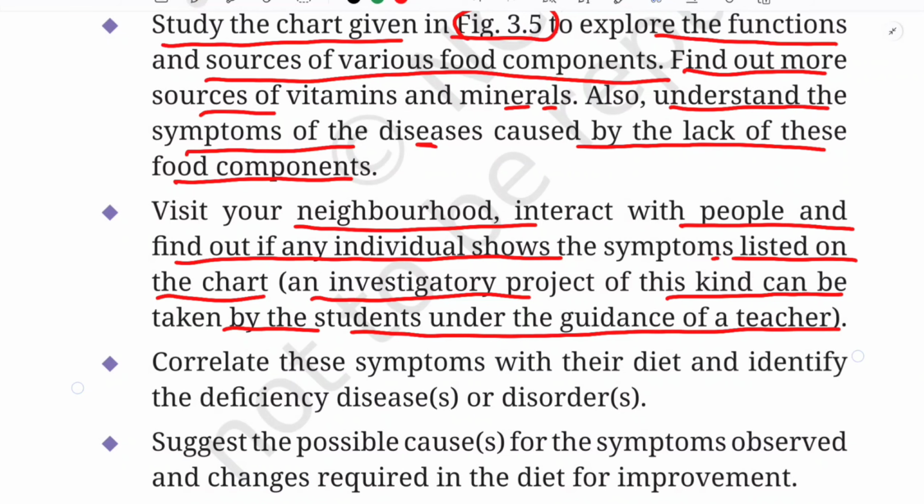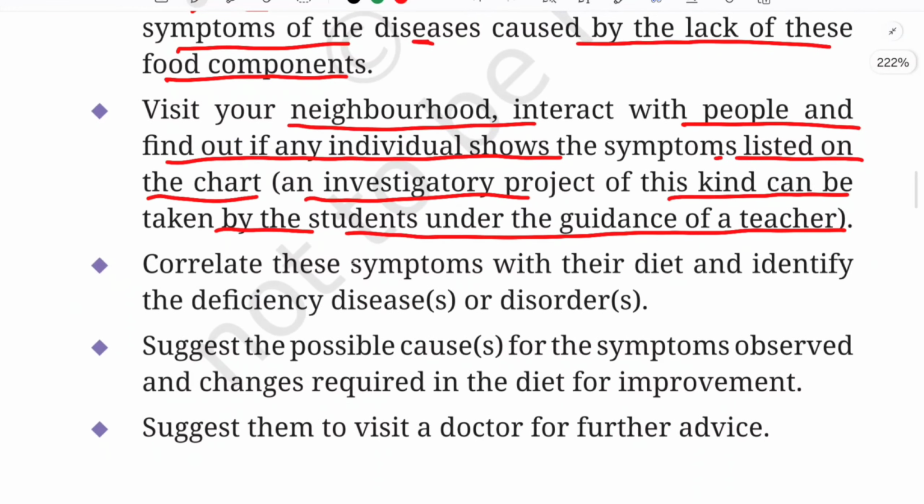Are they suffering from any of the symptoms, and what are they eating and what should they eat? You should also suggest that to them. Correlate the symptoms with their diet and identify the deficiency, disease or disorder. So you have to correlate the symptoms which they tell you, or the diet which they describe, and try to understand that and give them some suggestions also, like, you can include this food in your diet so that you can cure this disease very quickly.